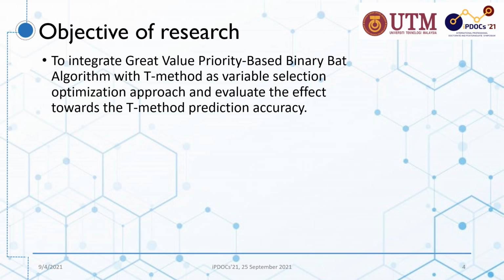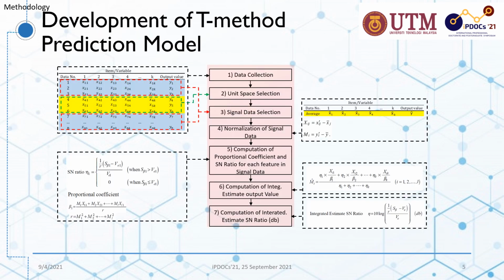Briefly on T method methodology, this is the flowchart informing the T method prediction model involving several steps, namely data collection, unit space selection, signal data selection, normalization of signal data, computation of proportional coefficient and signal-to-noise ratio, computation of integrated estimate output value, and computation of integrated estimate signal-to-noise ratio as the quality index that quantify the model performance.